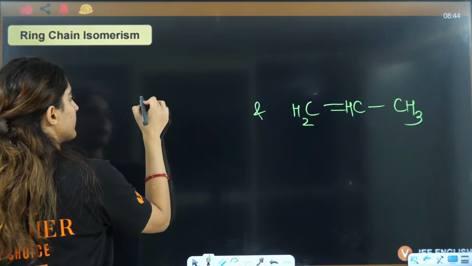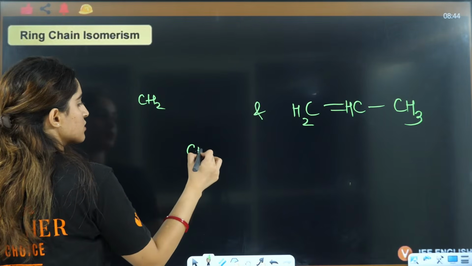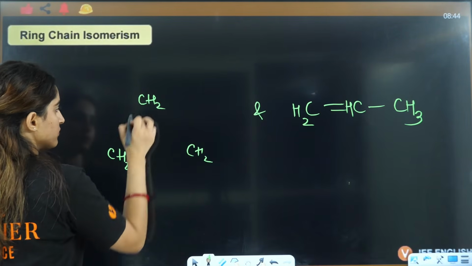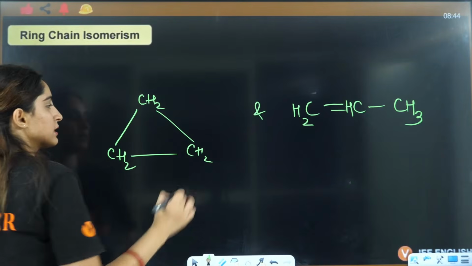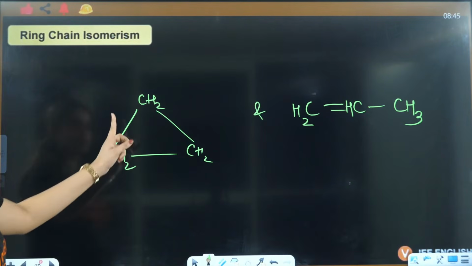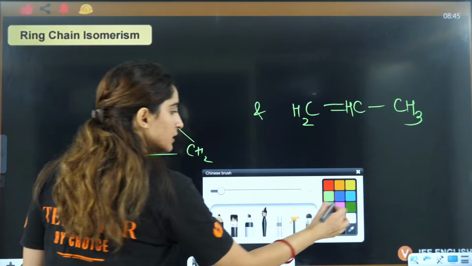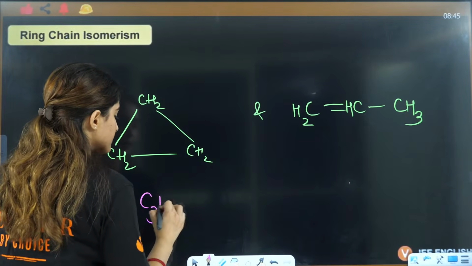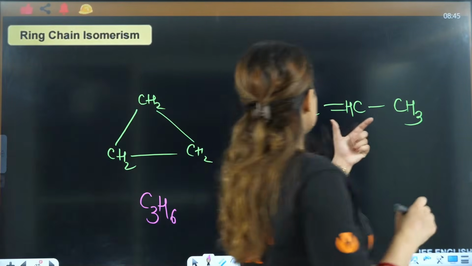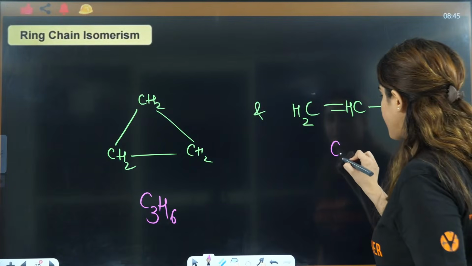I can also draw it like this, CH2, CH2, CH2. This is the cyclopropane ring. So this is 3 carbon, C3. This is nothing but C3H6. This is also C3H6.